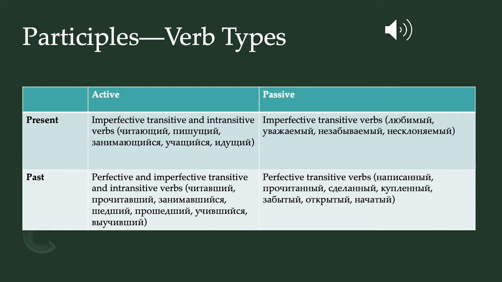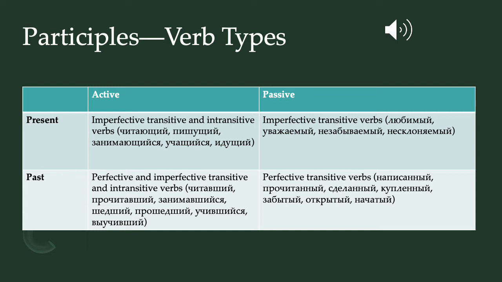Past active participles are the most flexible, or can use the most different types of verbs. You can make past active participles out of both perfective and imperfective, transitive and intransitive verbs. Some examples being czytawszy, przeczytawszy, zanimawszy się, szedłszy, przeszedłszy, uczywszy się, wyuczywszy. So we have this whole gamut here of perfective, imperfective, transitive, and intransitive verbs.